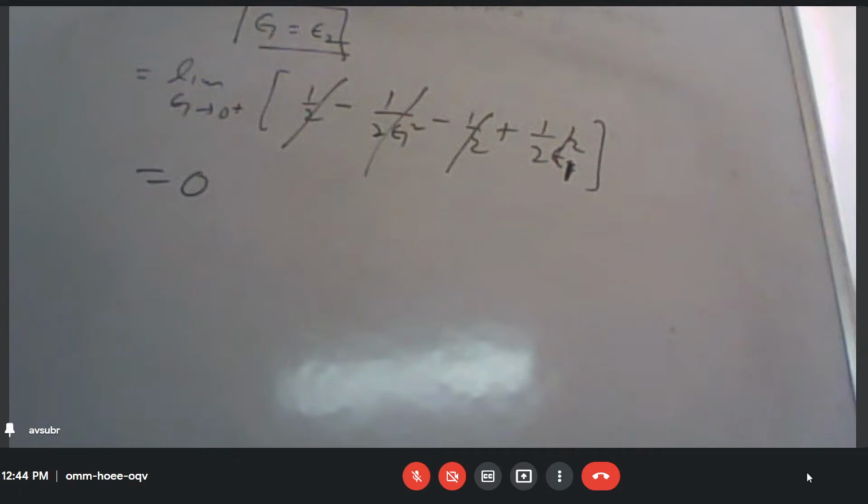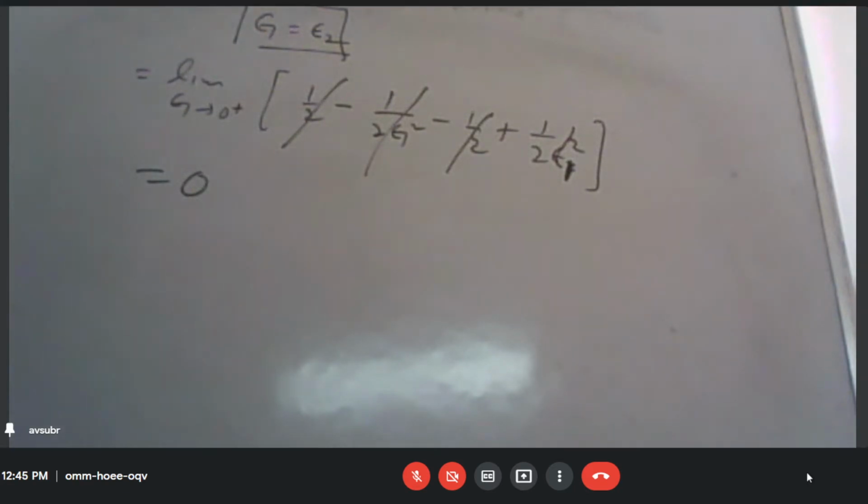Understood? Yes, sir. So if that is the case, then the value of this improper integral is 0.